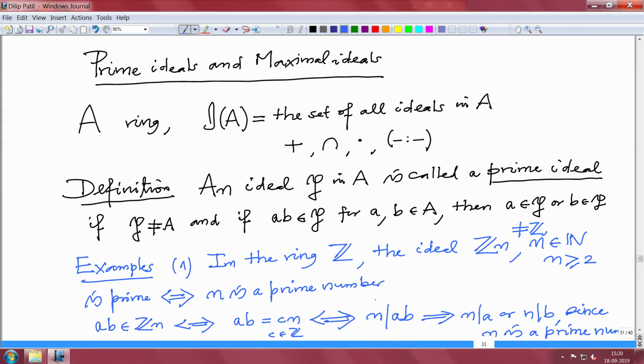And obviously the prime numbers are okay. So we have proved that if n is prime, then Zn is a prime ideal.